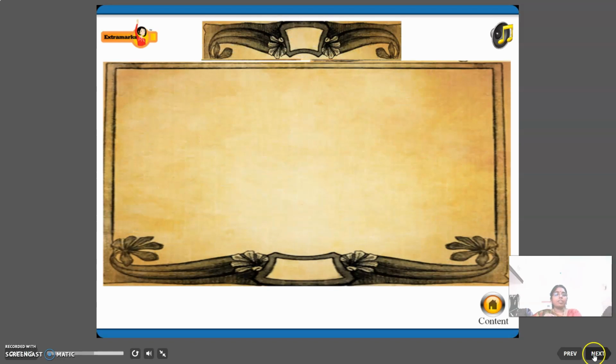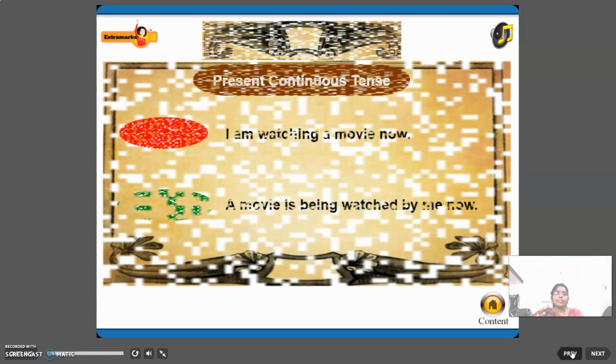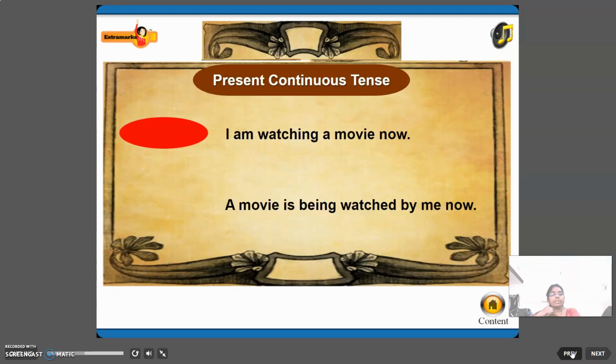So what we are going to learn today is an example. I was watching a movie yesterday, right? This is past continuous. A movie was being watched by me yesterday, right? So what is it in present tense? I am watching a movie now.